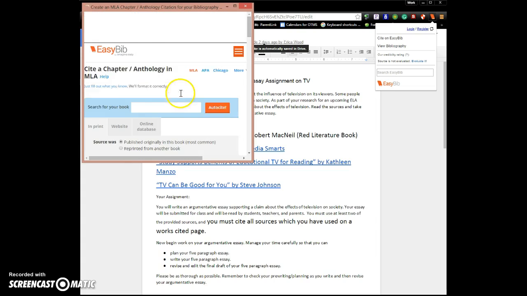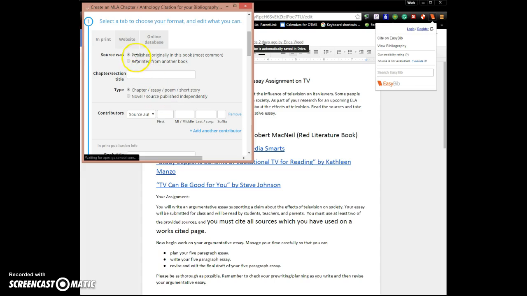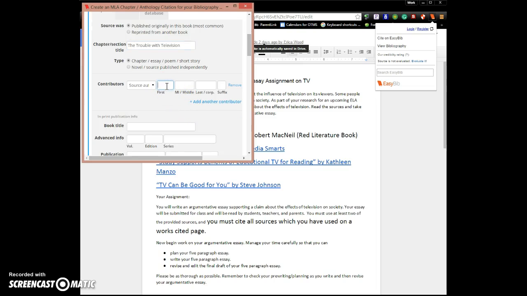It will redirect us, and the first thing that we will need to do is make sure that we have published originally in this book, and then give the title. The title is The Trouble with Television. Make sure that your capitalization is always correct in anything you type into this form. EasyBib will not correct the capitalization in names or titles for you. This was a short publication within the book, so we're going to leave chapter, essay, poem, short story selected. Our source author was Robert McNeil, so we'll fill those boxes in.